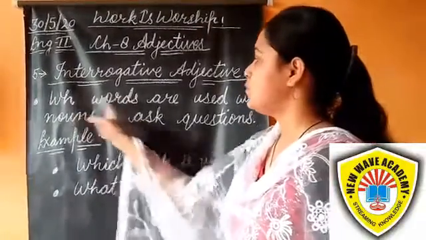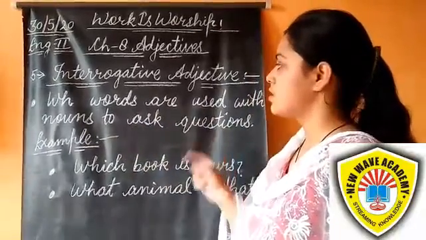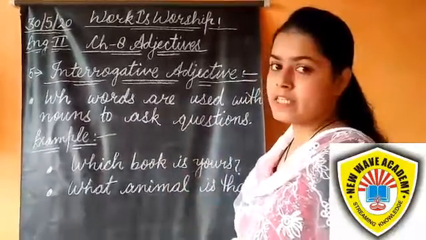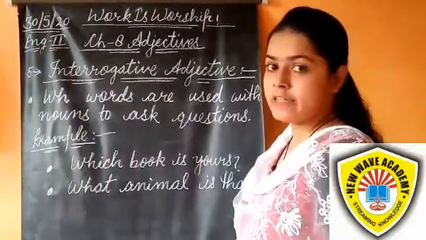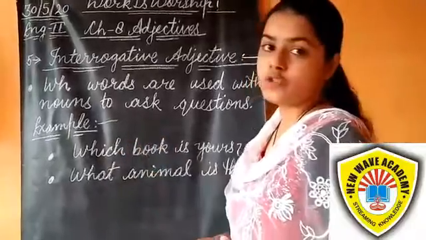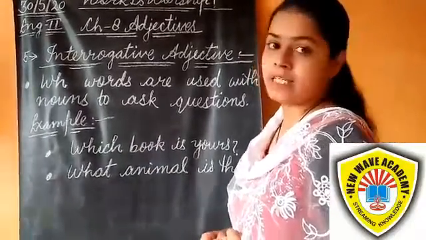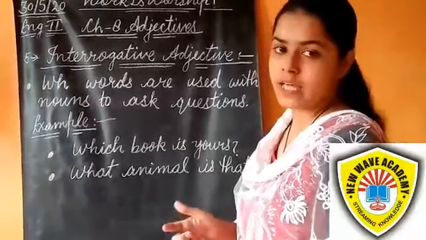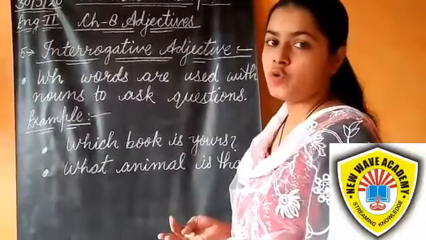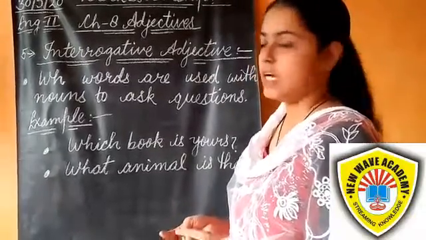Next is interrogative adjective. WH words are used with a noun to ask a question. An interrogative adjective is an adjective which asks a question. What do you mean by WH words? WH words are which, what, whom, why, whose, who and so on.